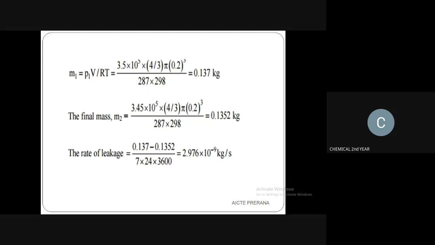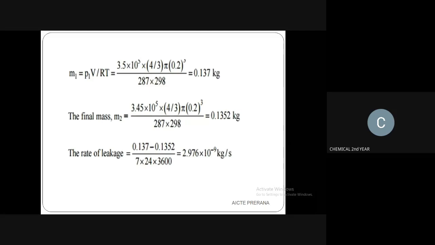Here the unit is kg per second. So you can search for that unit, since the gas constant value changes. For every unit, the gas constant value is different. So for the unit of kg per second, the gas constant value that we are using is 287.